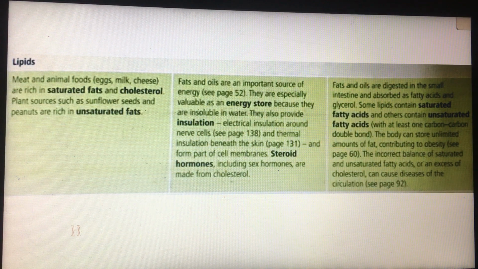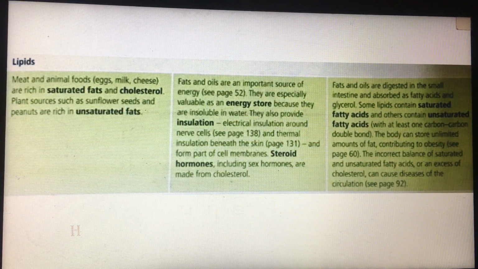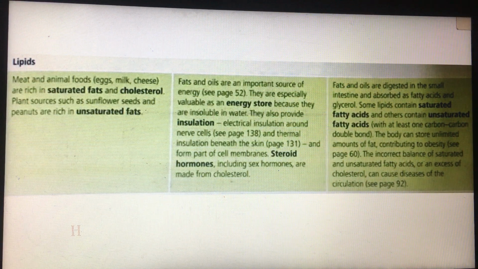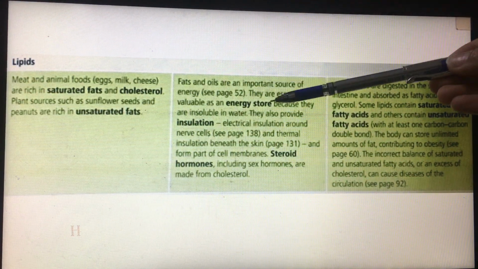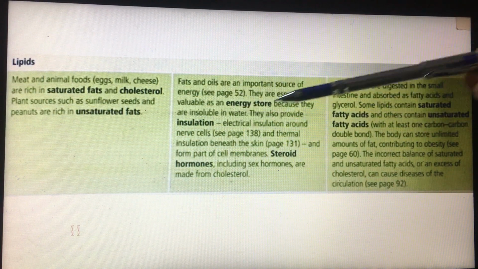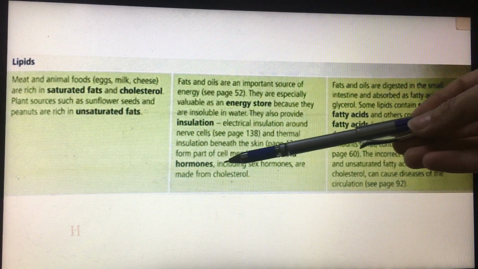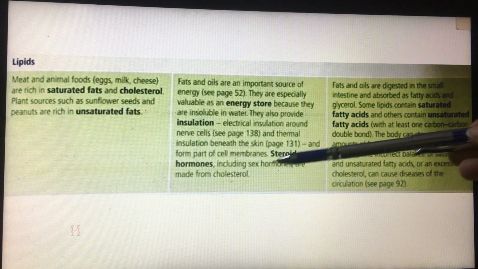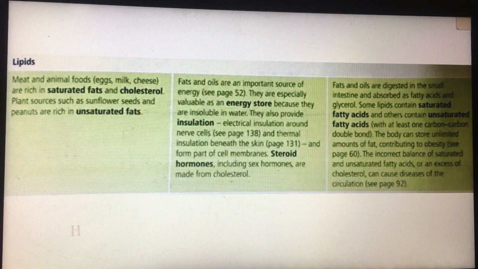And the last thing, lipids form steroid hormones, including sex hormones. So those are the main four functions of lipids: energy store, insulation, forming part of cell membranes, and also steroid hormones.